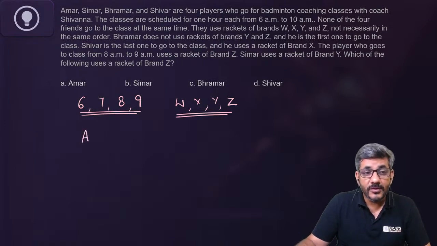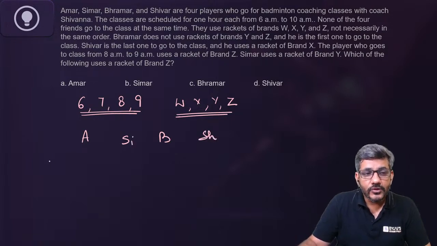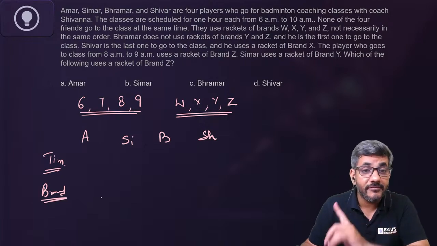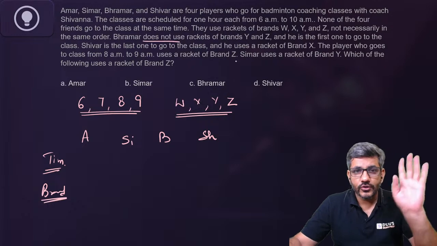So as I told you before, अभी बात की थी, मेरा तरीका हमेशा वही होता है. So Shiver है ये, Simmer है ये. So what is the timing of the class and what is the brand of the racket? ठीक है, ये लिखना शुरू करता हूं, but I start with the specific information. शुरू करते हैं. Brahmer does not use, इसको छोड़ देते हैं.